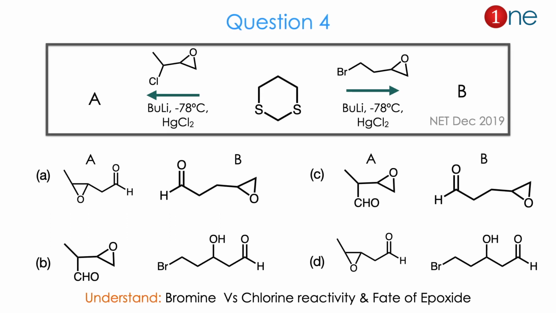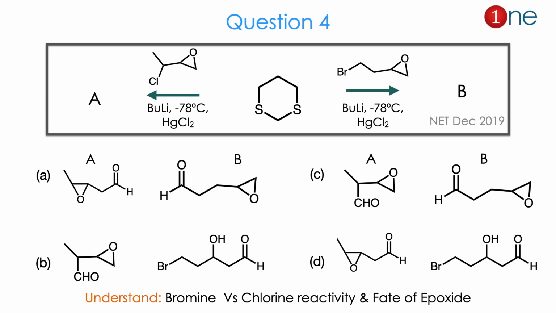Then question number 4. The starting material is a 6-member ring with sulfur at the 1,3 positions. You have an active methylene group. You are reacting with an epoxide which has a side chain. One is a chloride, another is a bromide. You are using butyl lithium and mercuric chloride. They ask you to find the product on either side. The chlorine side is A, the bromine side is B.